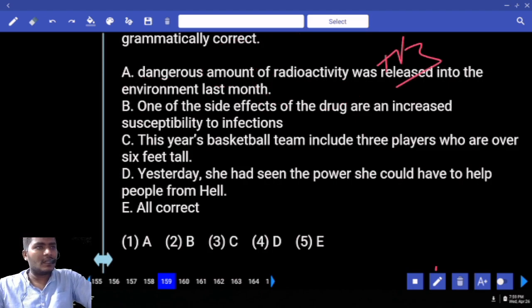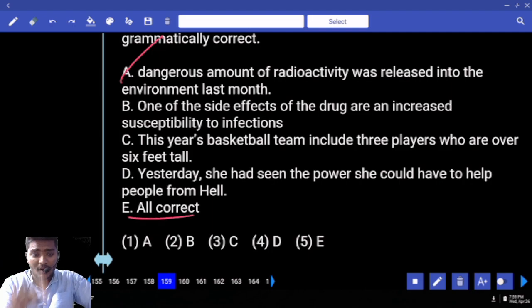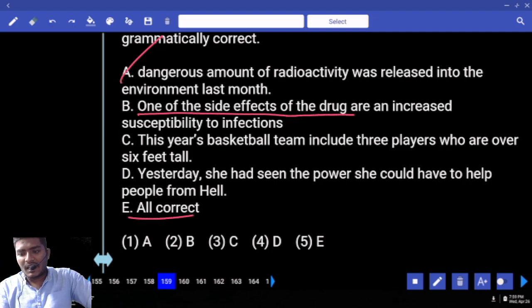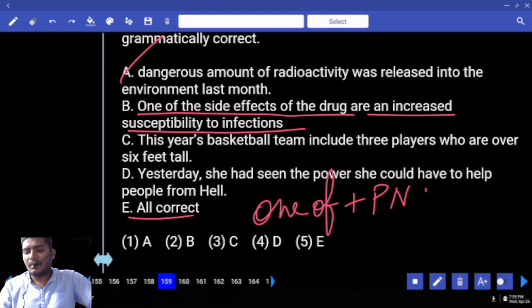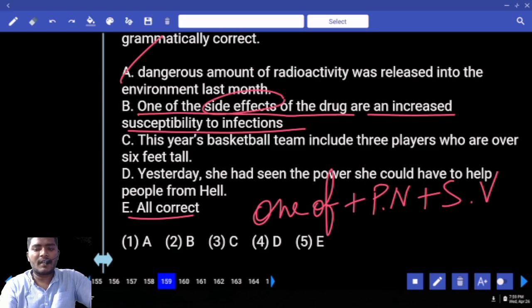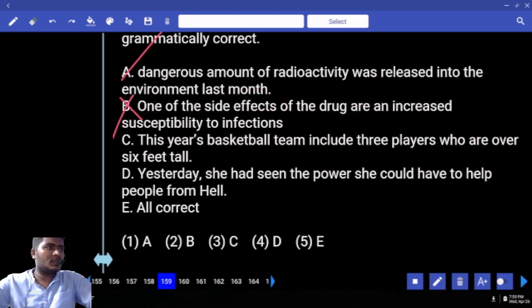Active voice or passive voice? Passive voice. Was released where? Released into the environment last month. A is fine. We have all correct. So you have to check the second one. One of the side effects of drug are an increased susceptibility to infections. Very famous rule which we already know. What is the rule? One of, none of, each of, any of, either of, neither of, followed by plural noun, singular verb. Already side effects plural noun is given, but verb is given in the plural. Change it into is. So one error is already proven here. B is out. So your answer is only A.